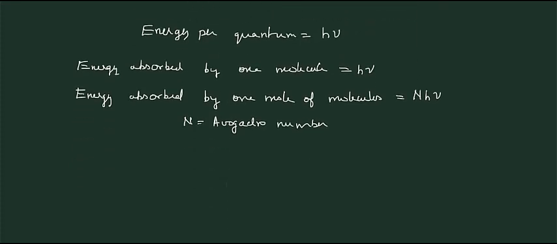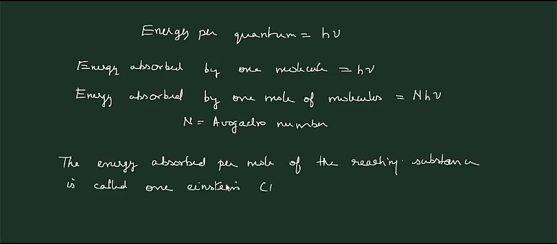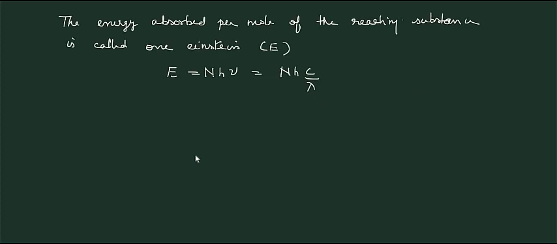And the energy absorbed per mole of the reacting substance is called 1 Einstein. It is represented as E. So 1 Einstein energy is equal to N h nu, which is equal to N h c by lambda, since nu is equal to c by lambda.